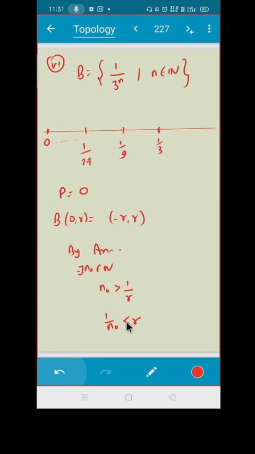But can I write something in terms of 3 raised to n? Do I have some relation between n naught and 3 raised to n naught? Which one is bigger, which one is smaller? N naught is bigger or 3 raised to n naught is bigger? 3 raised to n naught.